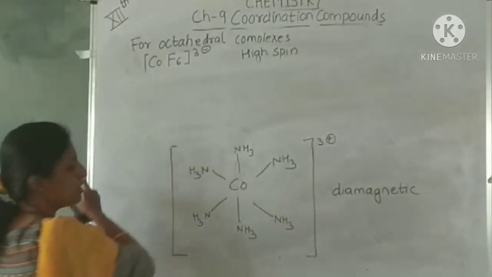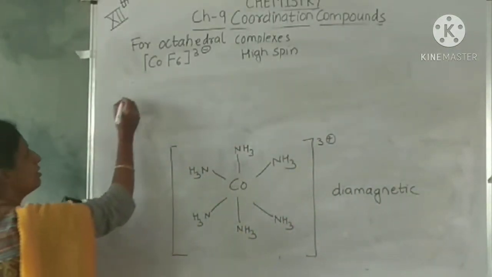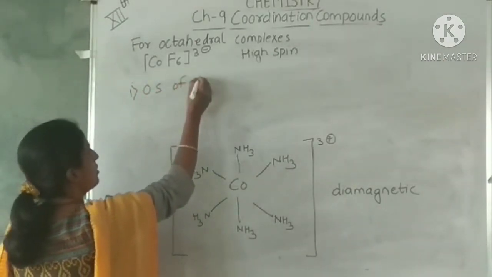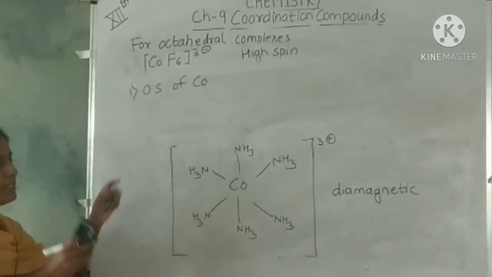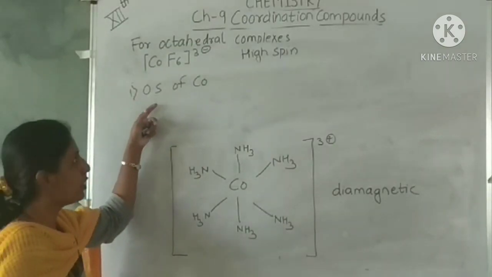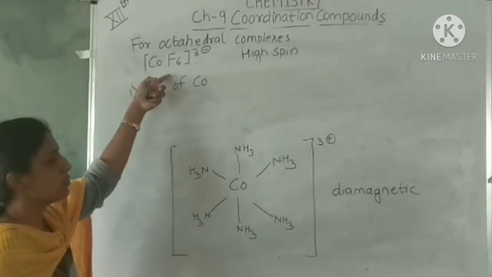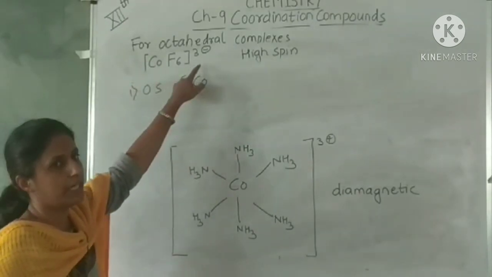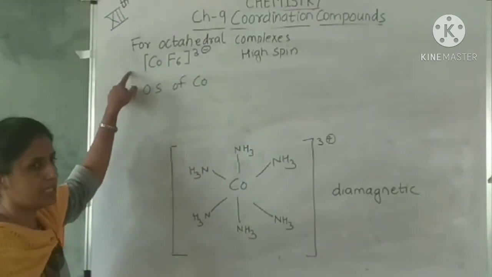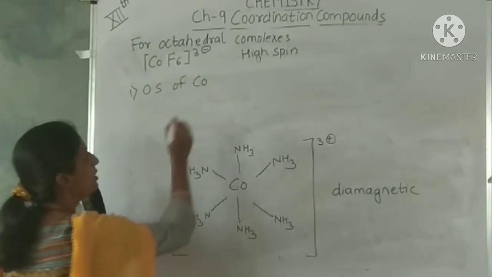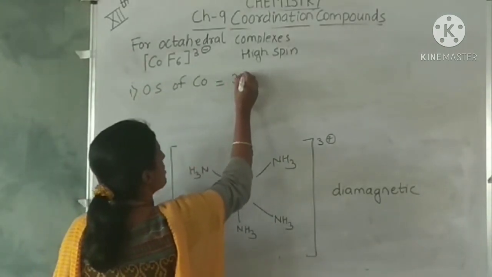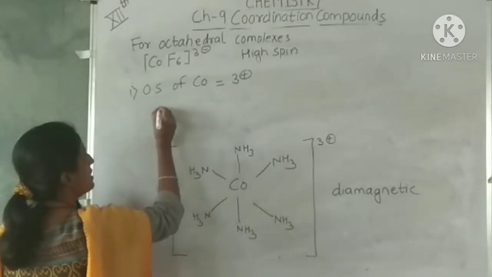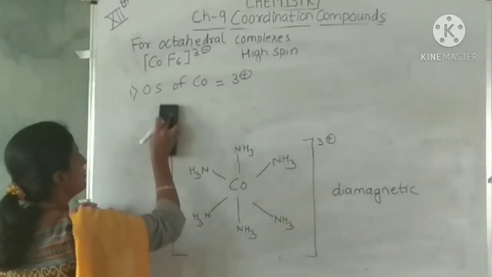What is the oxidation state of the metal in this, cobalt in this complex? Fluoride is having negative charge. So 6 fluoride atoms are there, so 6 negative charge. Your complex is carrying 3 negative charge. So what will be the oxidation state of cobalt here? It will be again +3.